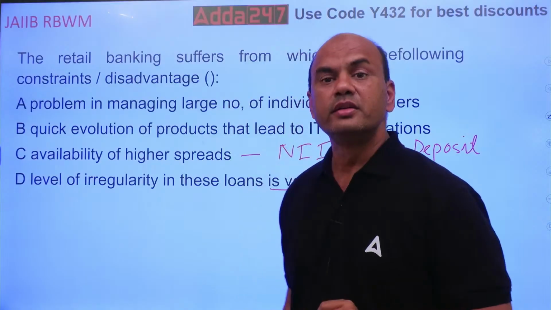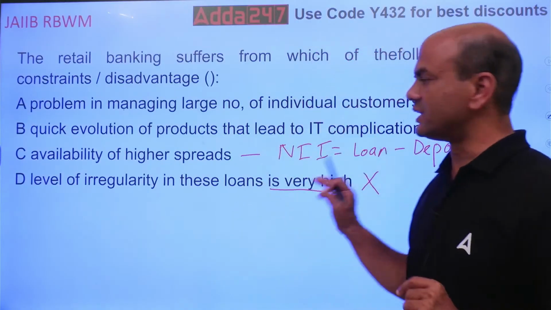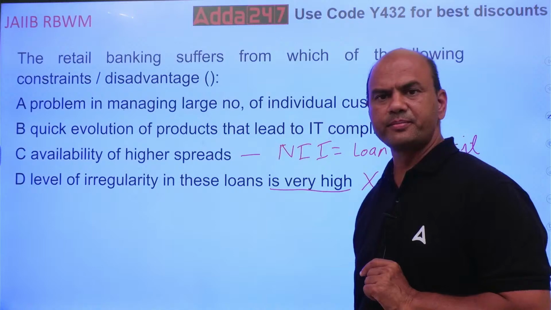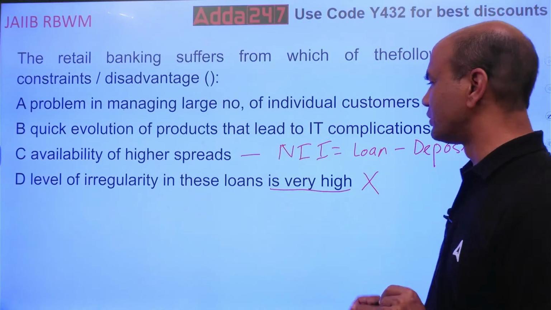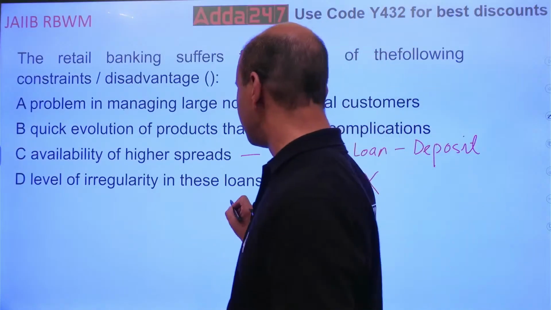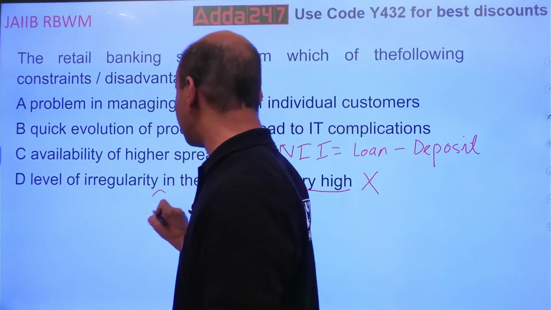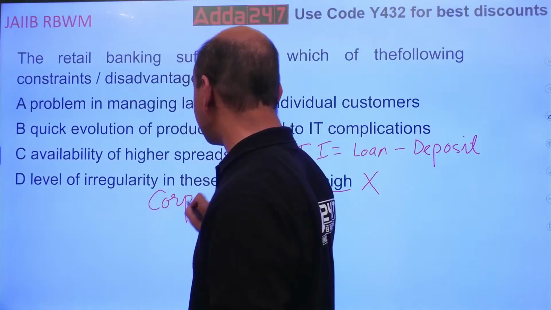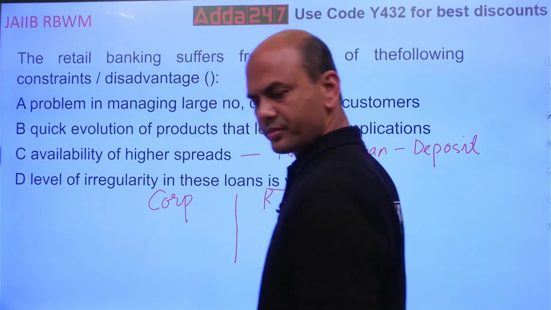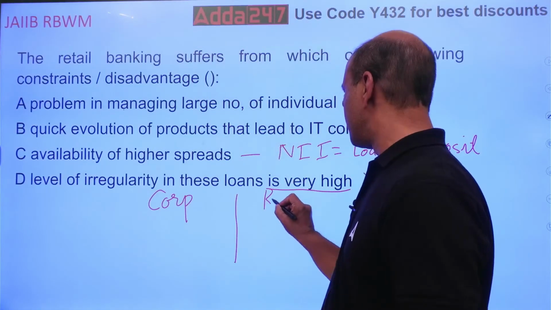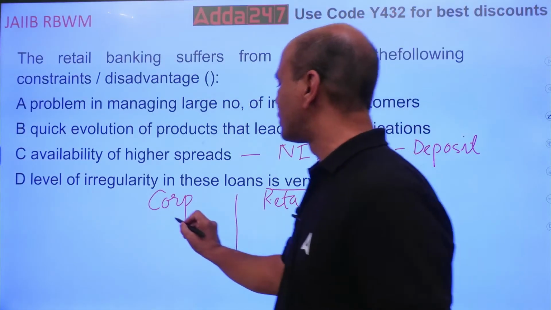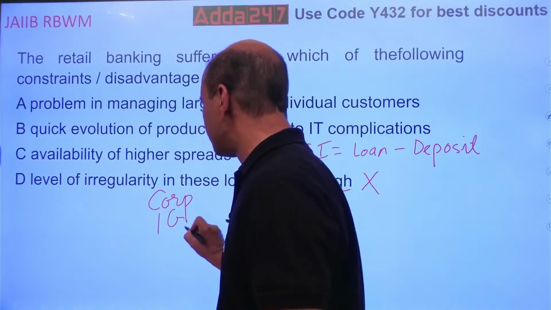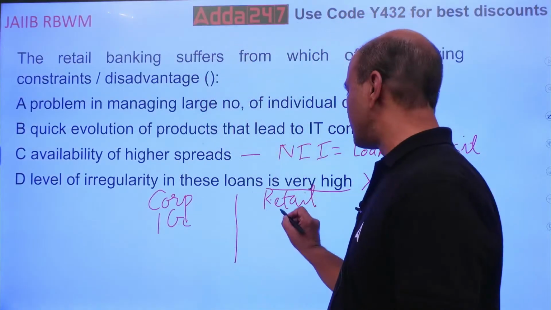Why are the NPAs lesser in retail banking? There is a special reason for that. Let me show you over here. In corporate banking, corporate, and this is retail. Are you able to see this? Retail. Suppose if I have 1 crore rupees, 1 CR. Here also I have 1 CR.